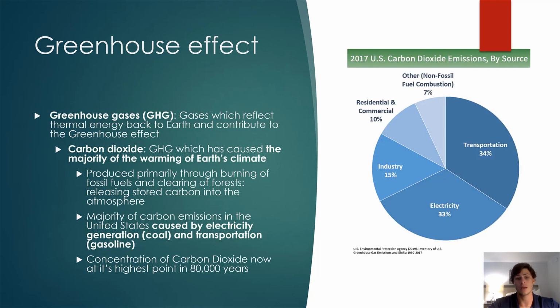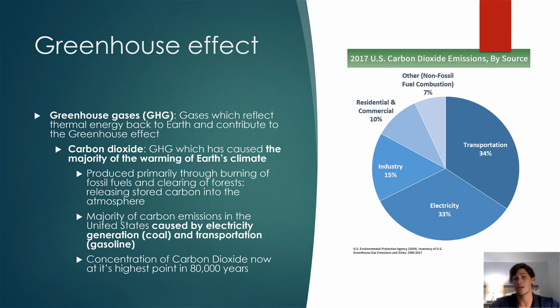Now, carbon dioxide is again the greenhouse gas which has contributed the majority of the warming in Earth's climate, and this is primarily produced through the burning of fossil fuels and the burning or clearing of forests, which essentially releases stored carbon from the ground into the atmosphere. The majority of carbon emissions in the United States are caused by electricity generation from coal and transportation, so the burning of gasoline in our vehicles, so that we can move from place to place.